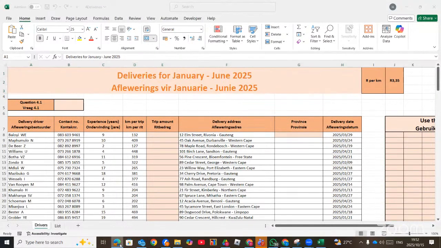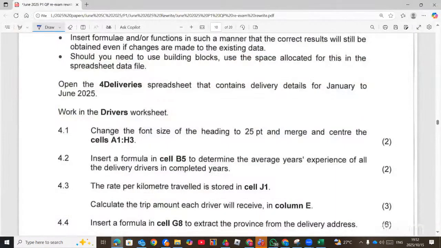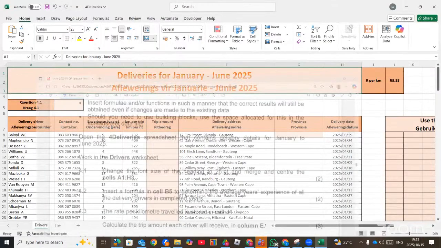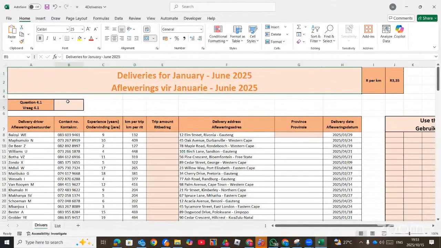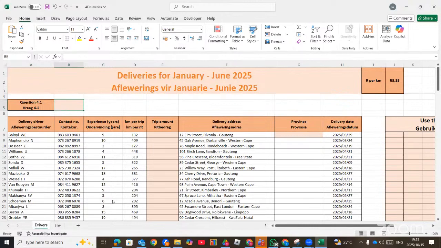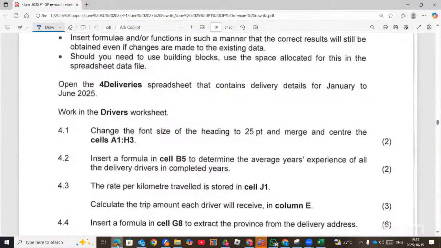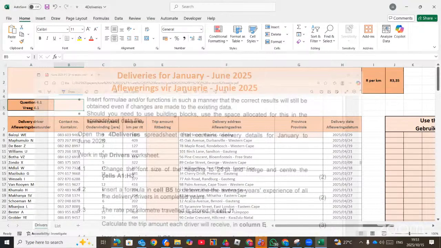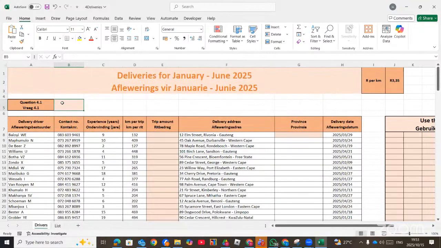The next question is, insert a formula to determine the average years of experience of all the deliveries in completed years. We have to put it in 4.1, that is B5.